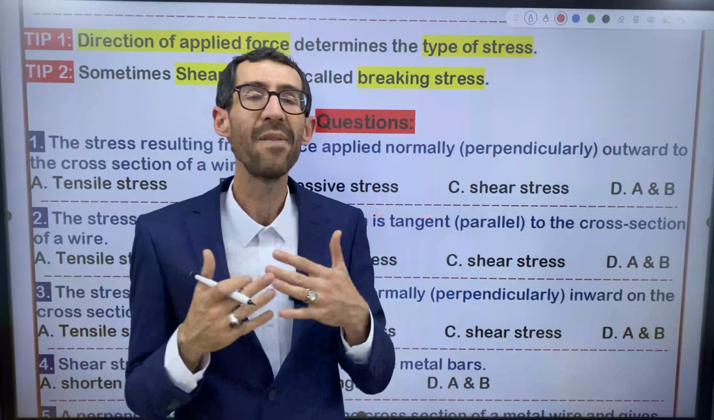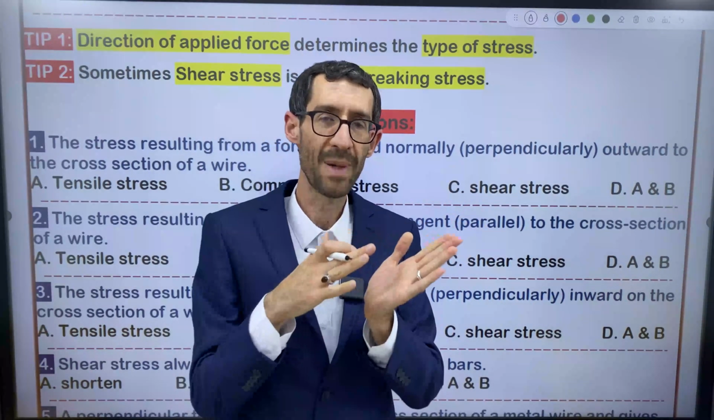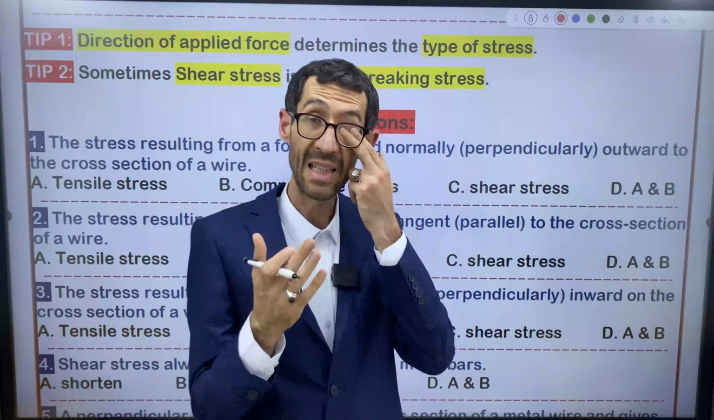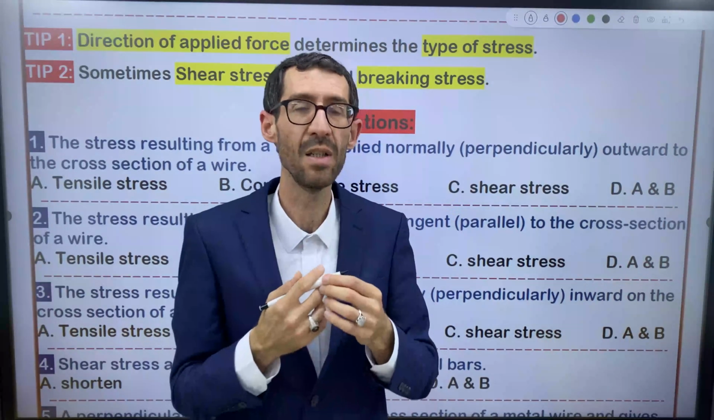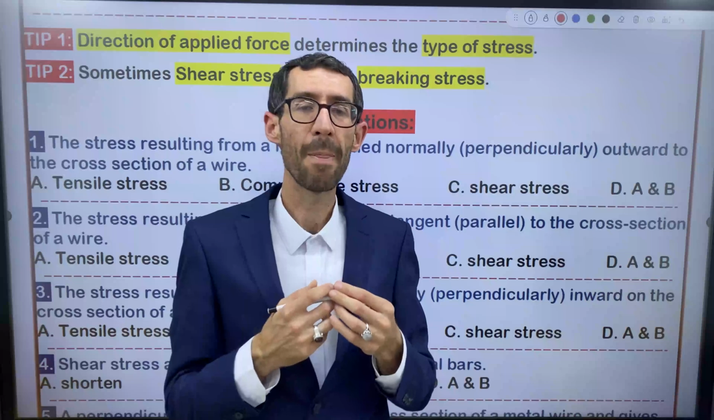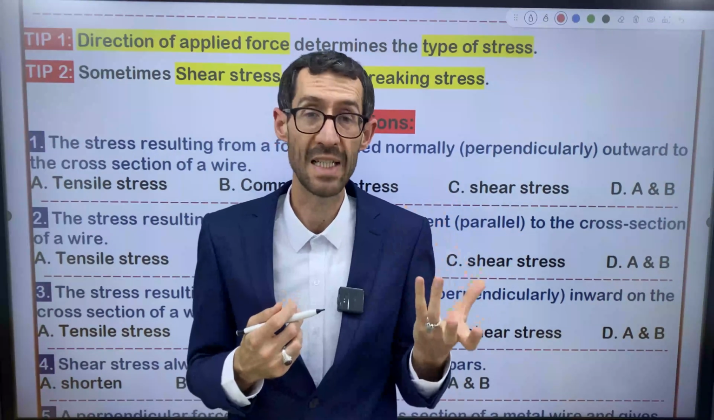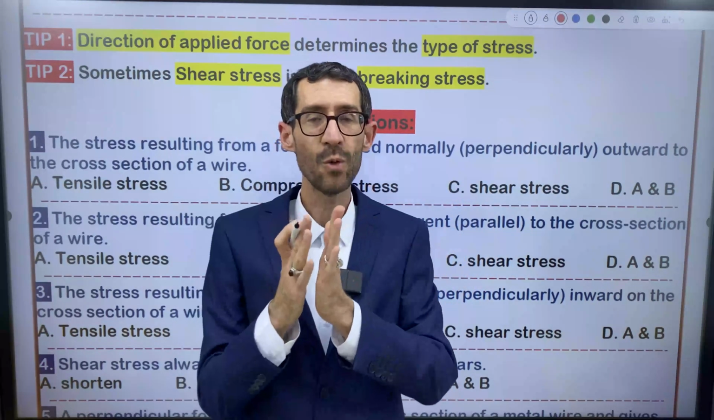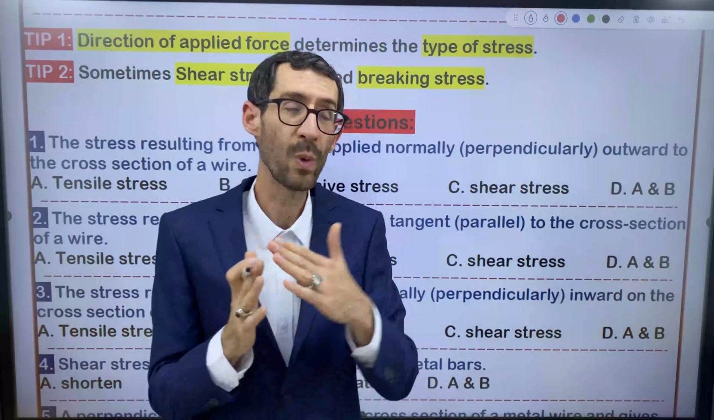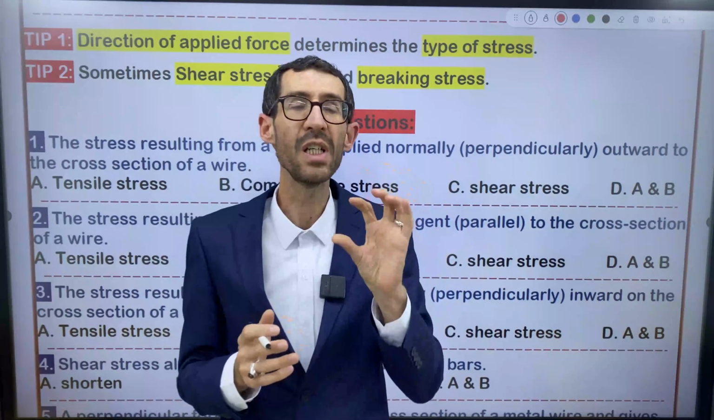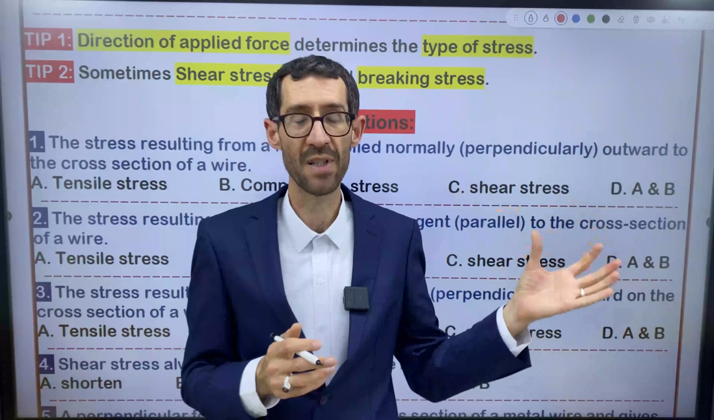But whenever you use parallel force, tangent force, parallel tension, in this situation we have shear stress. So I say whenever we use parallel tension, we have shear stress. Direction determines the type of stress.